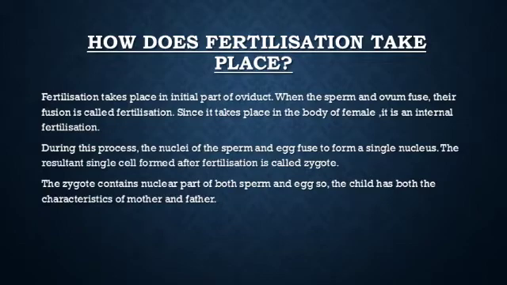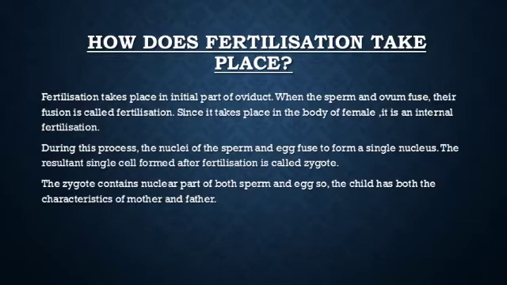You know that fertilization is the process in which fusion of sperm, that is male gamete, and ovum, female gamete, takes place. Fertilization takes place in the initial, means starting part of the oviduct.